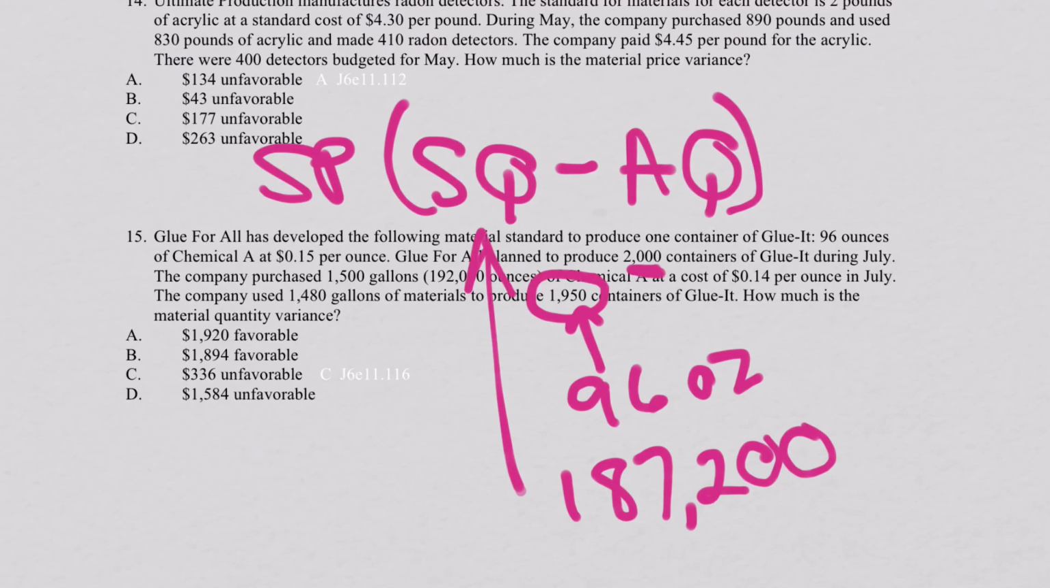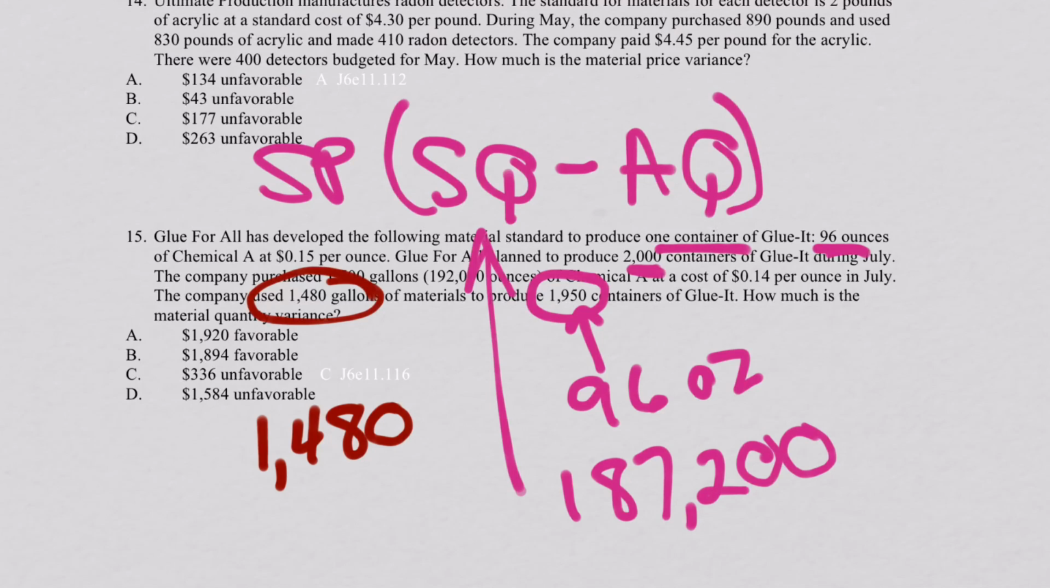Now, that's because they tell us 96 ounces per container. Now, what actually did happen was the following. They produced 1,950 containers, but they only used 1,480 gallons. So that means that instead of using the amount of ounces they thought they would have used, they used a little bit less. So we have to figure out how many ounces are in 1,480 gallons, and it turns out that there's 128 ounces per gallon. How do I know that?